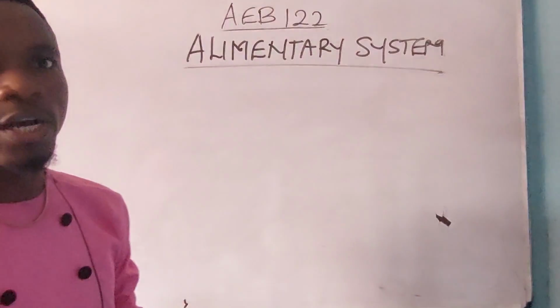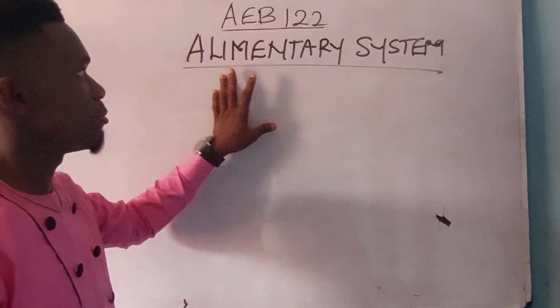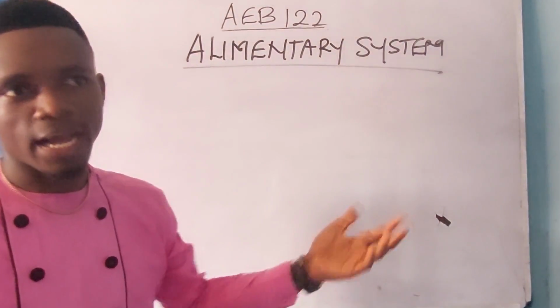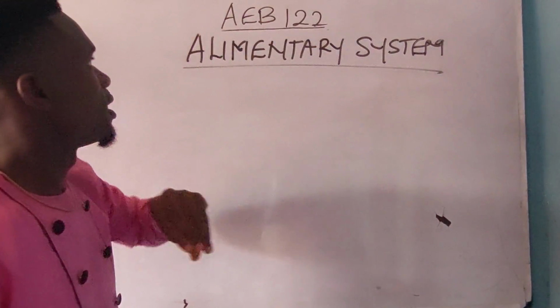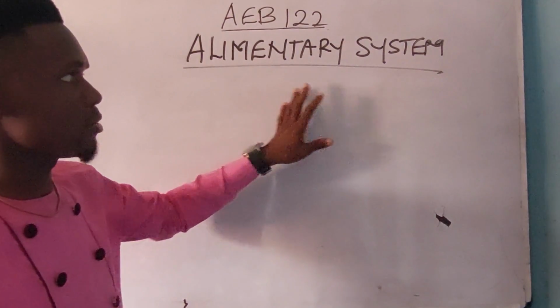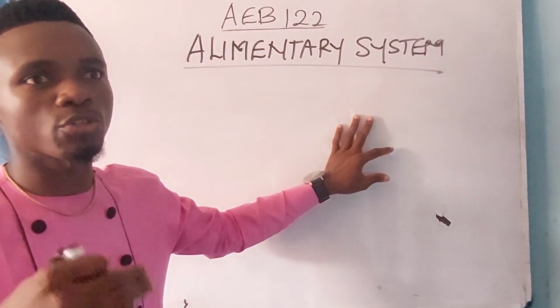In today's video, I shall be taking us in the 122, a topic called alimentary system in animals. Of course, this topic is not new. If I don't call it alimentary system, I can also call it what? Digestive system or gastrointestinal tract.